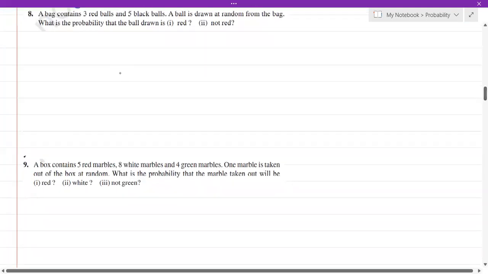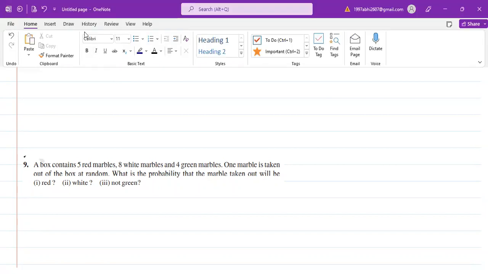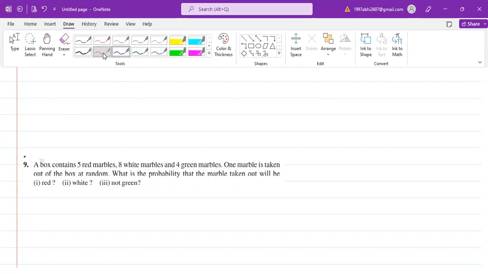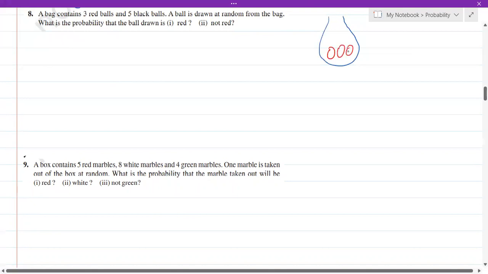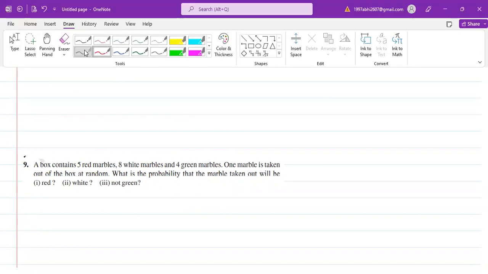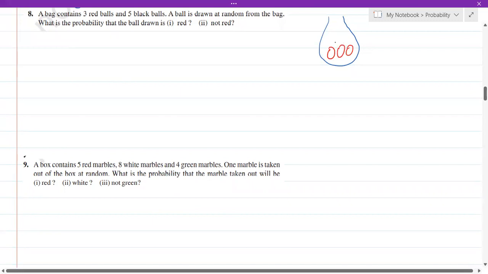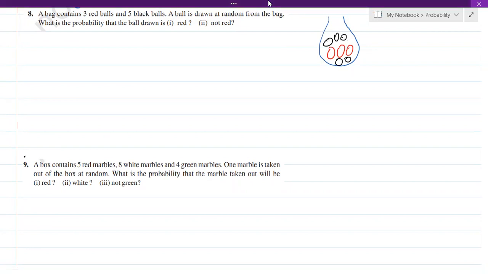A bag contains 3 red balls and 5 black balls. Okay, there is a bag, let's say this is the bag. In this bag we have got 3 red color balls, 1, 2, and 3. And there are 5 black color balls, 1, 2, 3, 4, and 5. So we have got a bag like this.